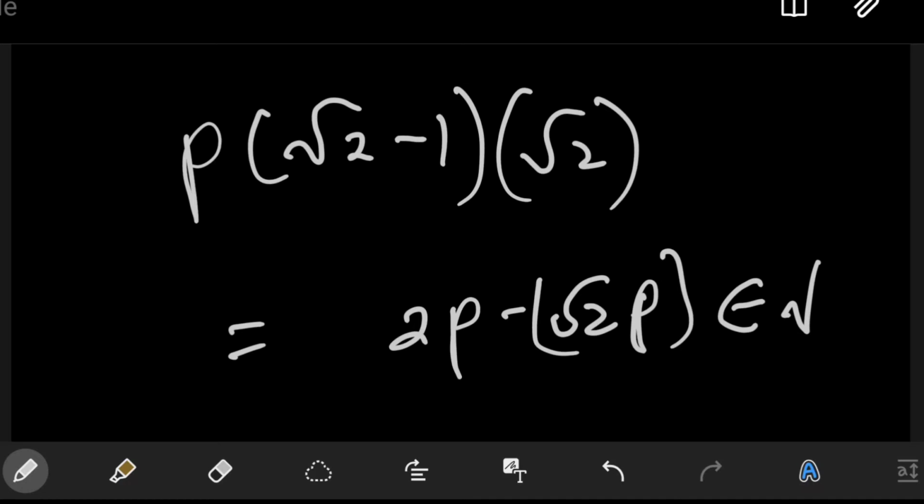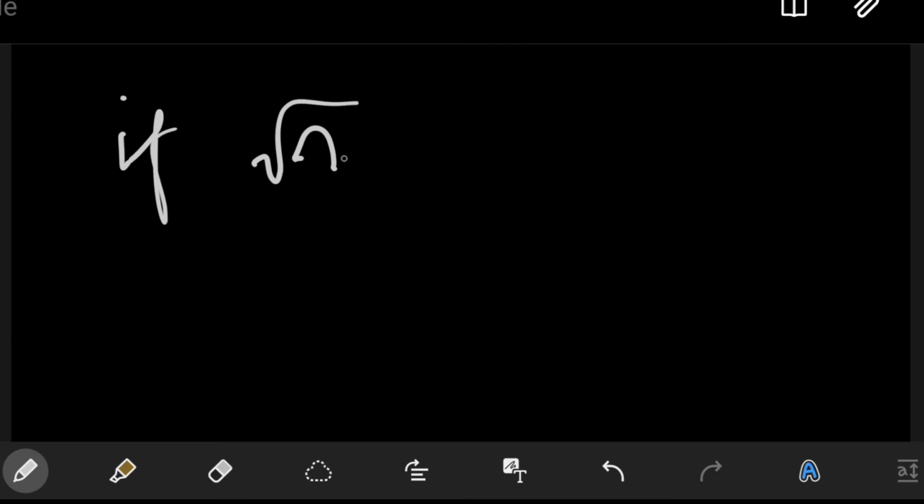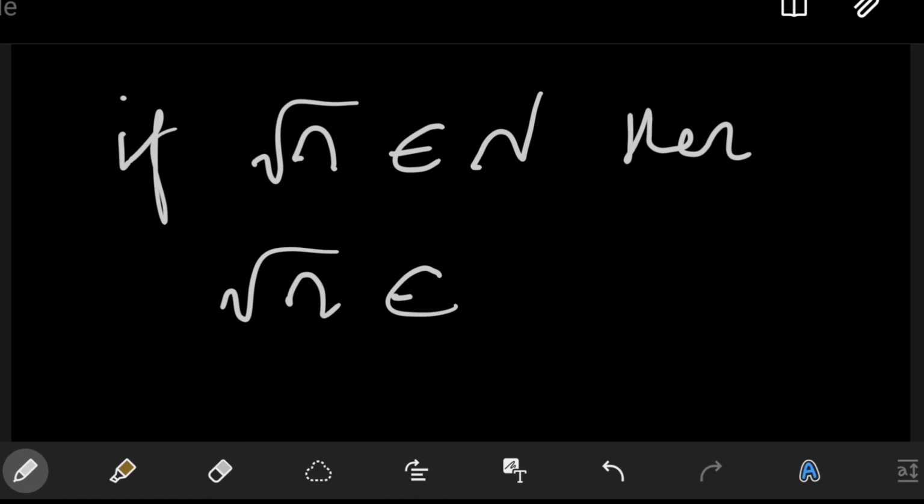The difference with this method is that we can easily generalize this to a more general result, which says that if the square root of n does not belong to N, then the square root of n does not belong to Q. So that is the result. That's the more general result.